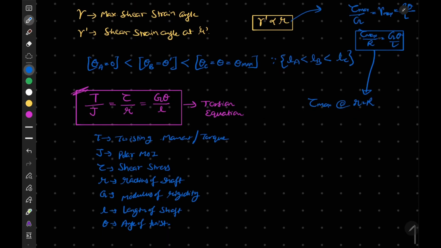Okay, and tau maximum is given by, if we use this, let me do it one by one.